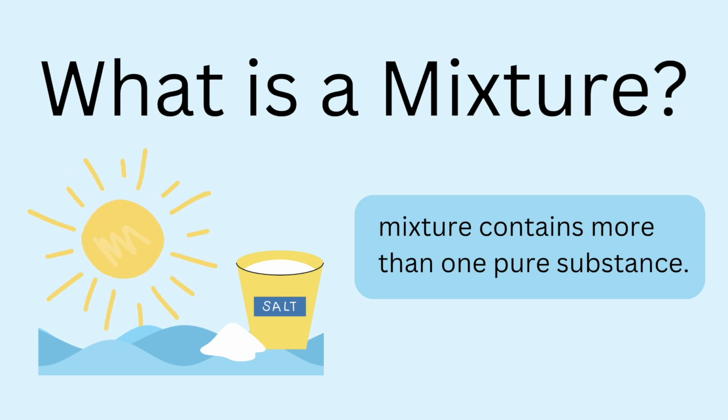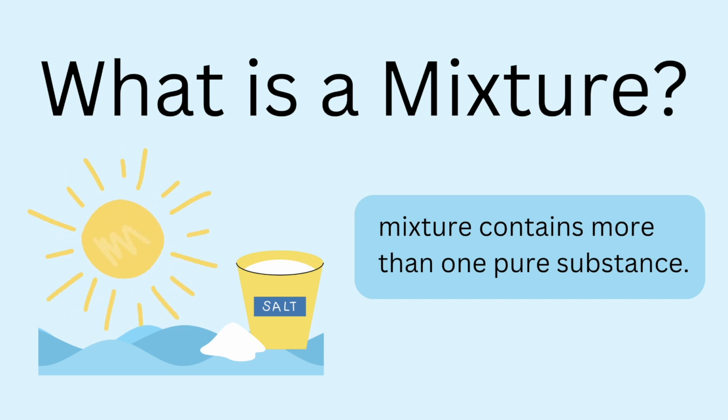So let us say we take seawater. Seawater is a mixture. Seawater contains sodium chloride in it, and it can be separated from seawater by the physical process of evaporation. Now the thing that you have to note here is that it's a mixture and it can be separated using a physical process.